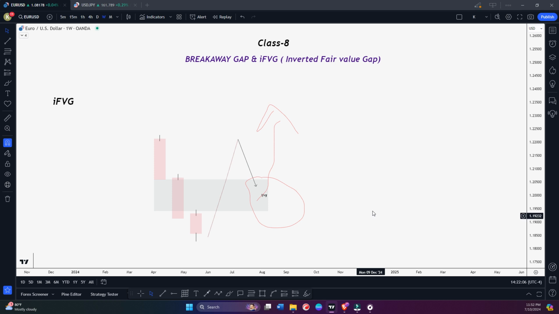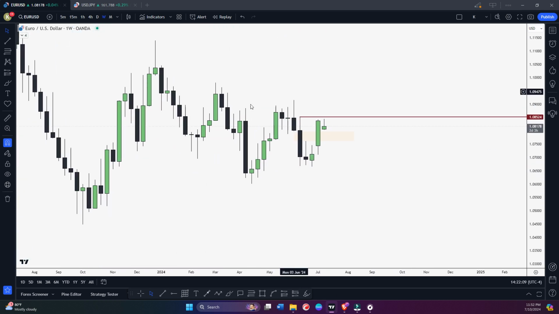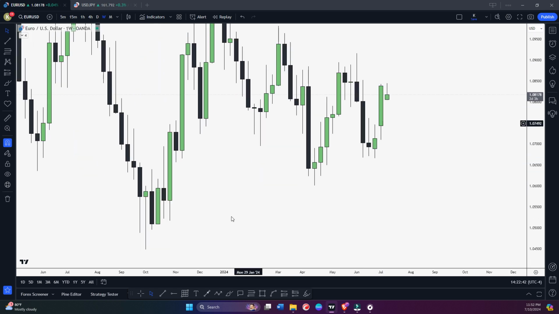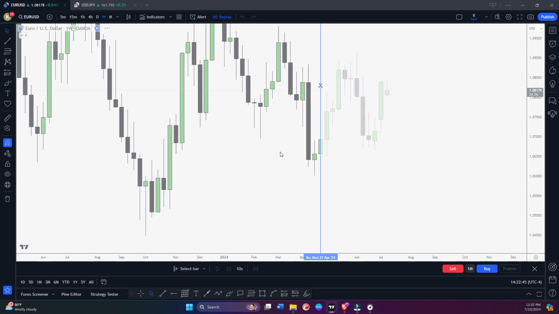So let me show you an example so you can understand. Let's come to the chart, and you can apply this on any time frame, okay? Also, breakaway gap you can apply on any time frame. We're not only going to use it on daily and weekly, we're going to use it on all time frames. Definitely when we talk about entries, when I make entry videos, that's when we're going to use breakaway gap and inverted fair value gap. I'm just teaching you this so at least you know what breakaway gap is and what fair value gap is for now, okay? So let me use the replay mode quickly for you guys.